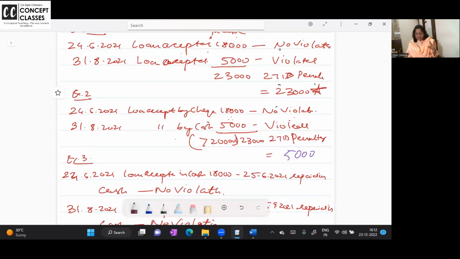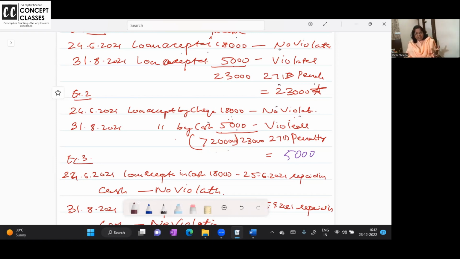If 18,000 I took by check, no problem. But when I took 5,000 in cash, 18 and 5 together, it has exceeded 20,000. This is an exceptional case. Aram se dekho, listen to one point. When you take a loan from someone, to check that 20,000 limit, it's not, ma'am, that the loan is taken in cash only 5,000. But the earlier loan amount is also considered for that as per the act. So earlier 18 and now this cash 5.